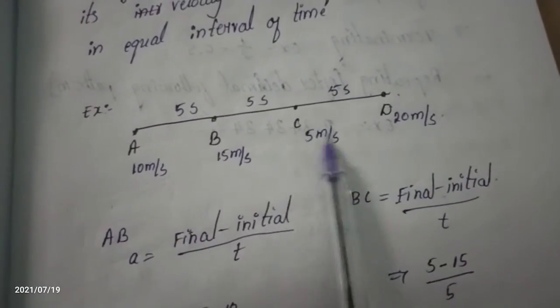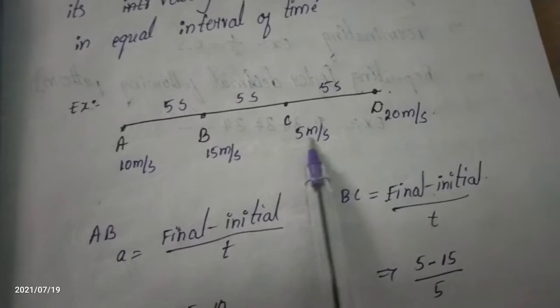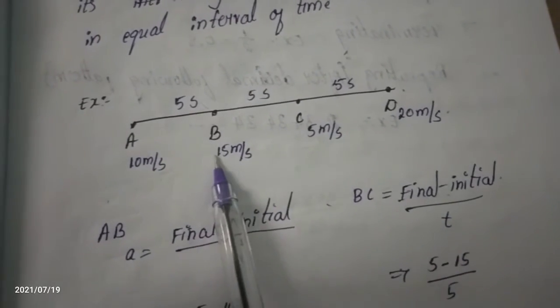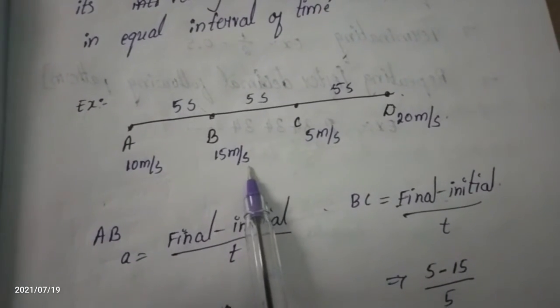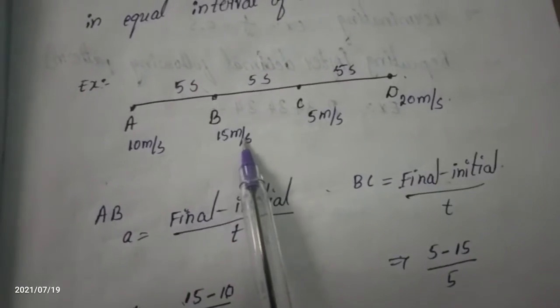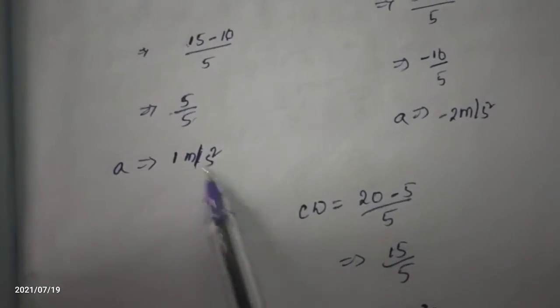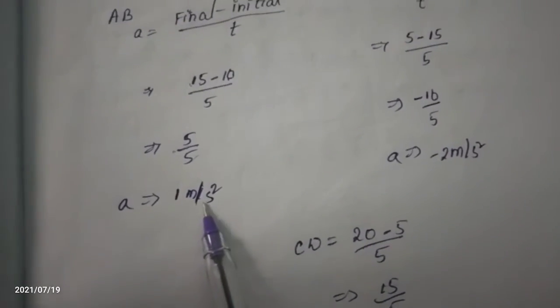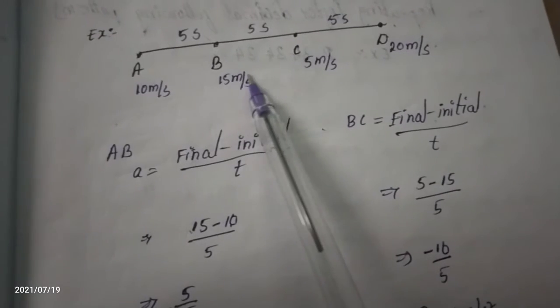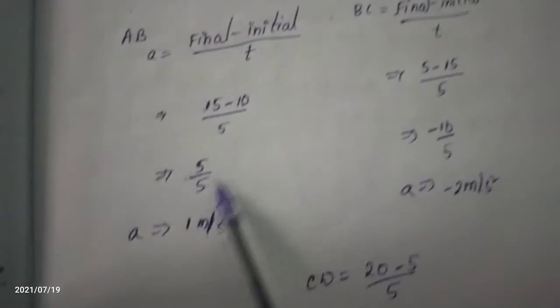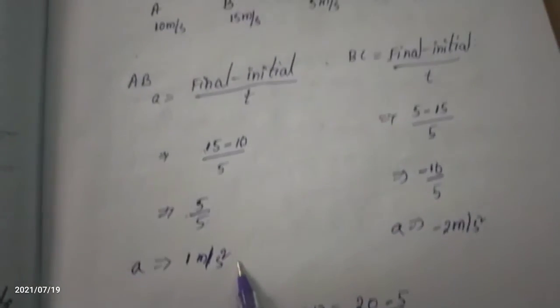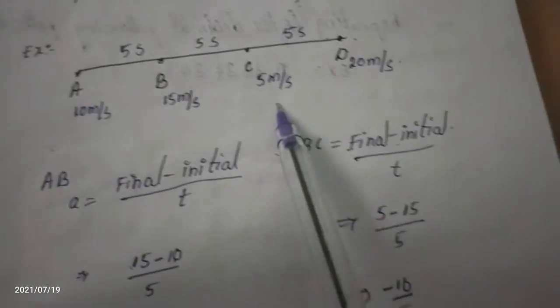Now come to B and C. For B and C, what is the final velocity? 5 meter per second, and initial velocity is 15 meter per second. Observe the units: for velocity, meter per second; acceleration is meter per second square. Always you have to write the units. Velocity is meter per second and acceleration is meter per second square. It is the difference between velocity and acceleration.